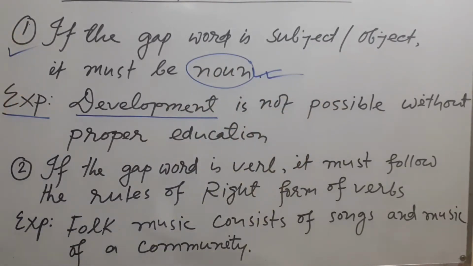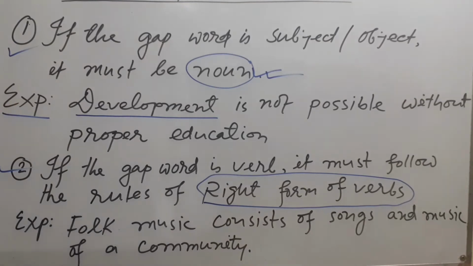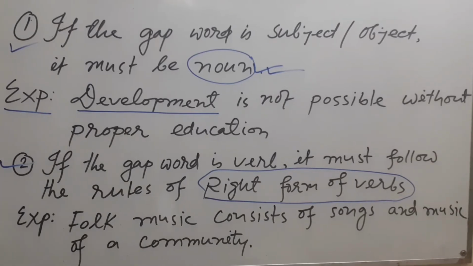Now come to rule number 2. If the gap word is a verb, it must follow the rules of right form of verbs. We know there are certain rules of right form of verbs, and if the gap word is a verb, then we should be careful about those rules. Look at the example, learners. Folk music is the subject and the verb is consists. Because folk music is third person singular, I have used s with the word consist. Folk music consists of songs and music of a community.